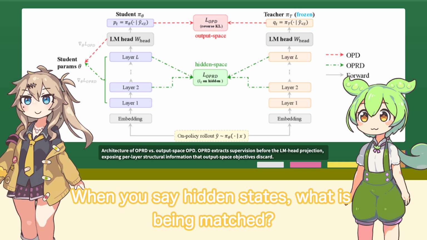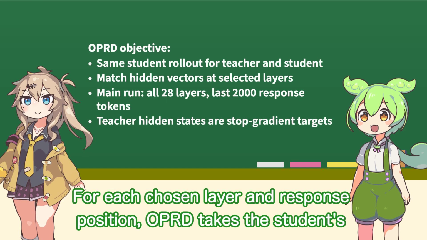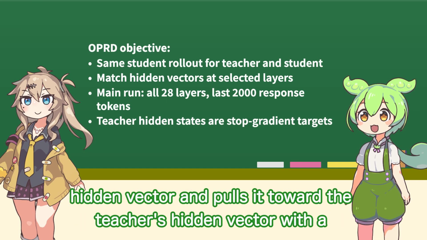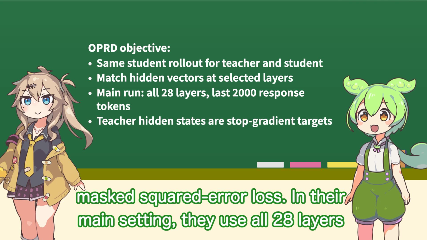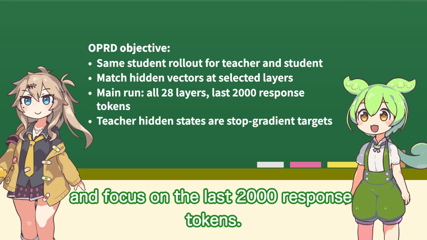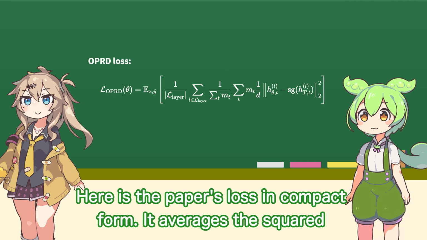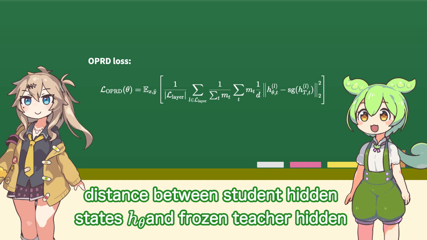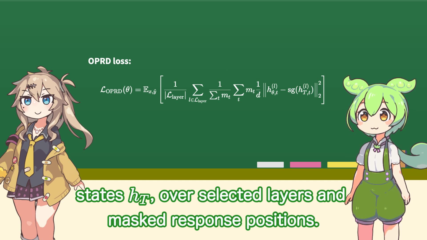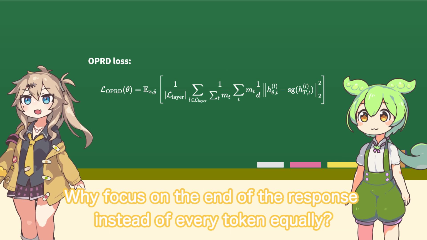When you say hidden states, what is being matched? For each chosen layer and response position, OPRD takes the student's hidden vector and pulls it toward the teacher's hidden vector with a masked squared error loss in their main setting. Here is the paper's loss in compact form. It averages the squared distance between student hidden states H_theta and frozen teacher hidden states H_D over selected layers and masked response positions.